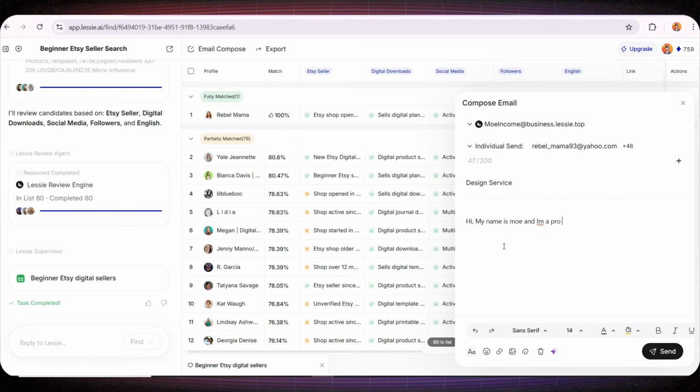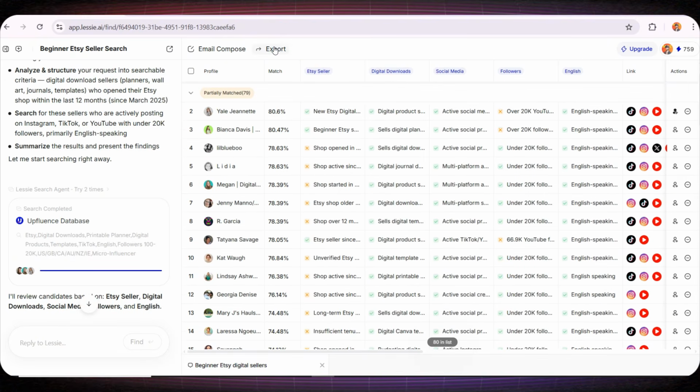You can also customize the fonts, colors, and formatting from the bottom menu, so the email looks even more professional and attractive. After that, you simply click Send, and the email will be delivered to the entire list automatically with just one click. And the features don't stop there.